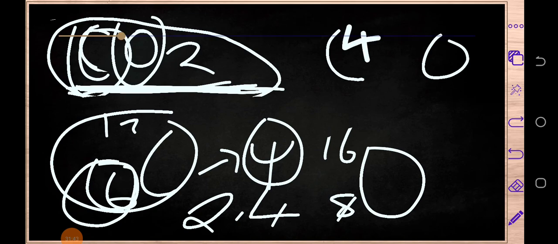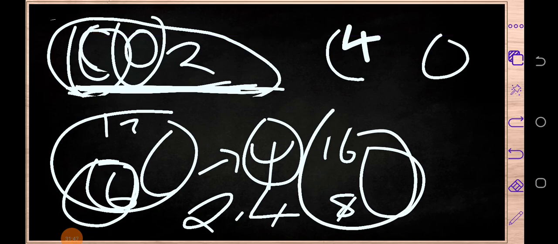Then let's also find the valence of this oxygen. So oxygen, as you can see, has got 8 as its proton number, and due to the fact that this is a neutral atom, the number of electrons is also 8. So here we've got 2. 8 minus 2, the answer is 6.